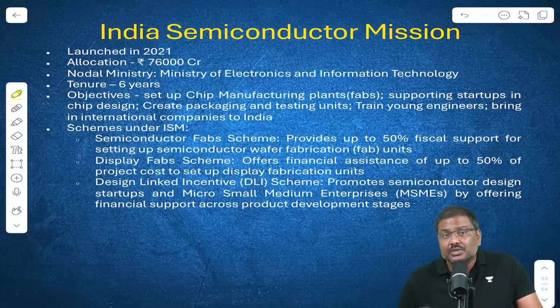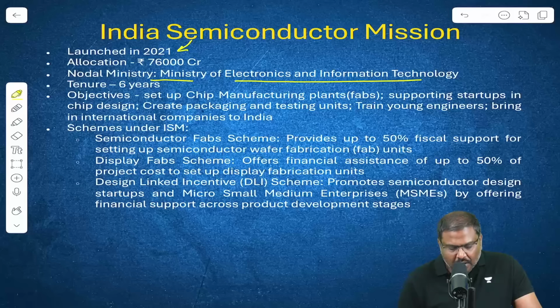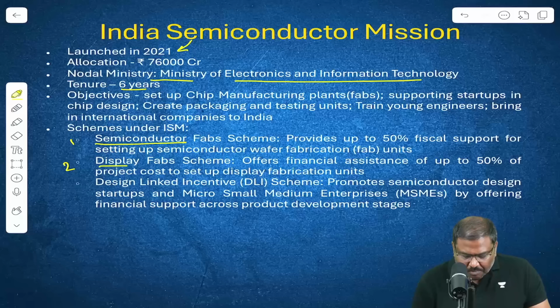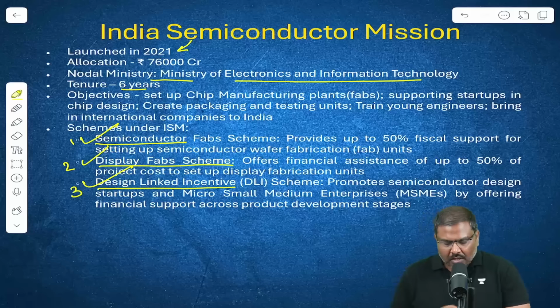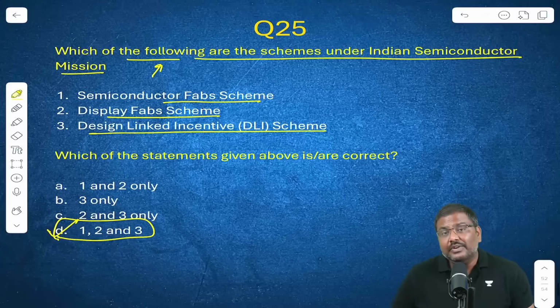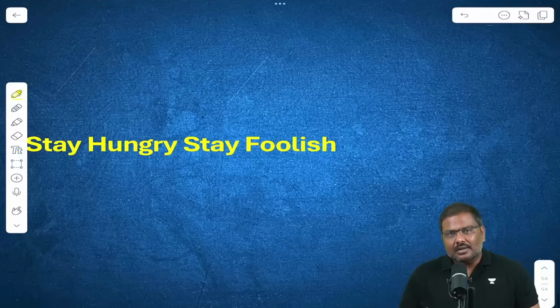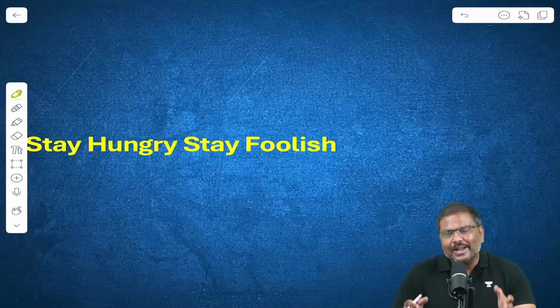Look at the important points associated with the ISM. It was launched in 2021. The nodal ministry is MeitY, that is Ministry of Electronics and Information Technology. It is being implemented for a tenure of 6 years, and these are the three components of ISM: Semiconductor Fab Scheme, Display Fab Scheme, and DLI. So based on this, the right option for the question number 25 and the final question is option D, 1, 2 and 3. So these are the 25 important questions from the two important documents, budget and economic survey.